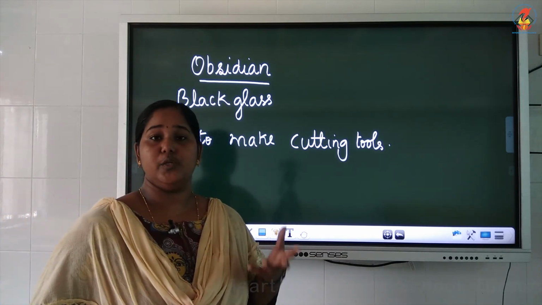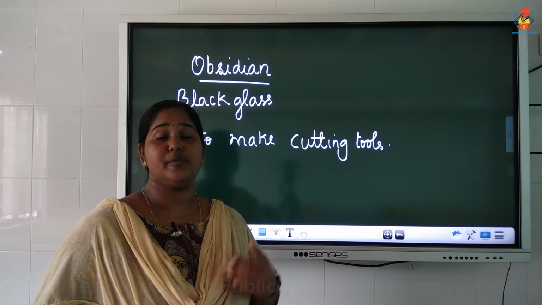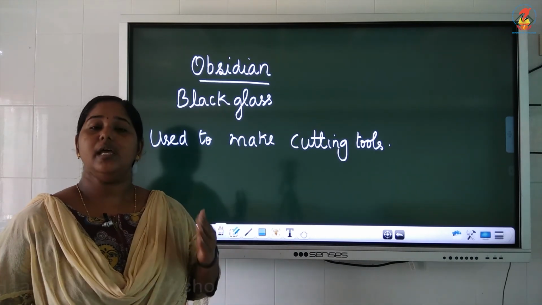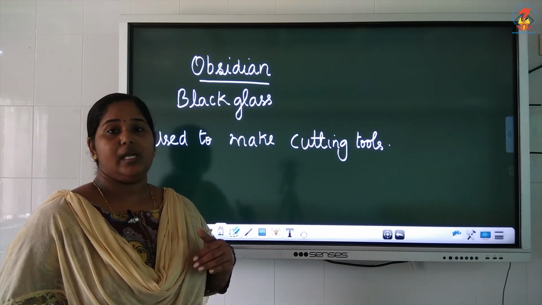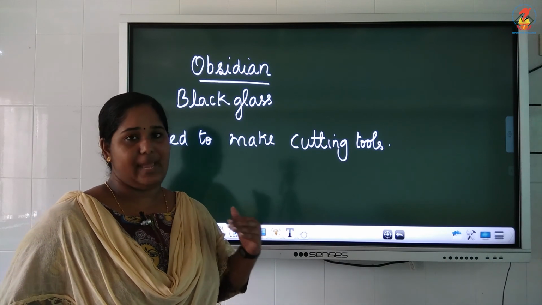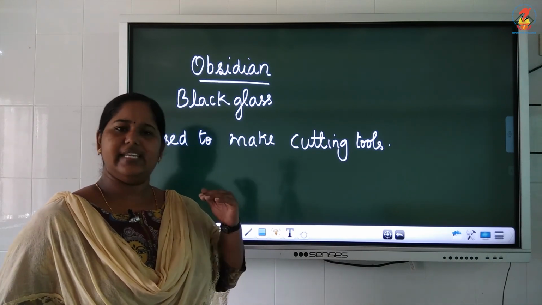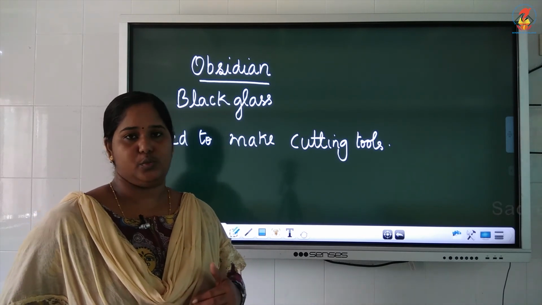Pumice is used to polish surfaces. It is used by dentists. Powdered pumice is used by dentists to polish our teeth. And the last one, obsidian. It is also formed from the cooling of lava. It is called black glass because it appears like a glass which is dark or black in color. It has sharp edges and is used for making cutting tools.